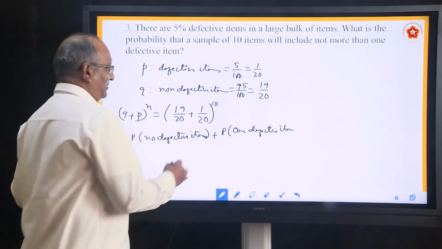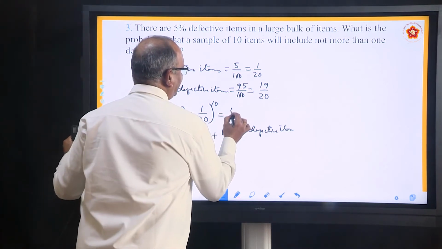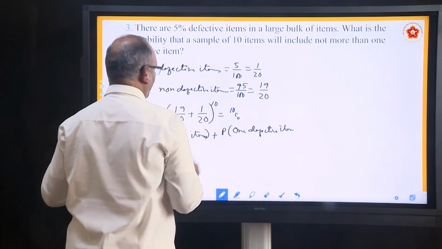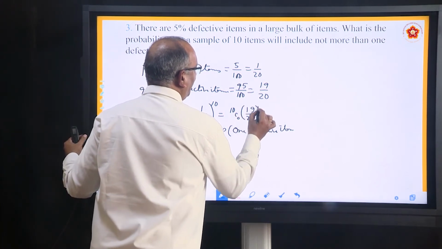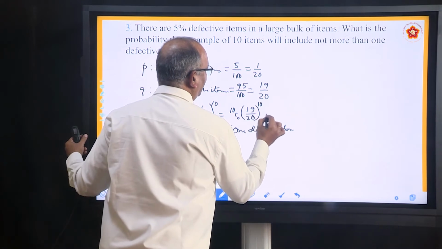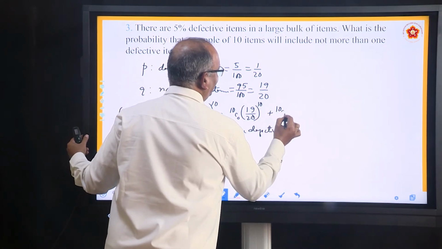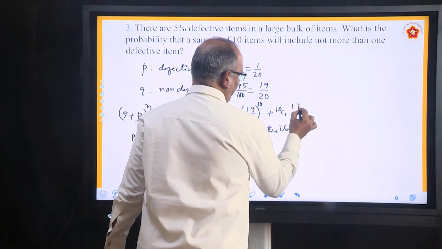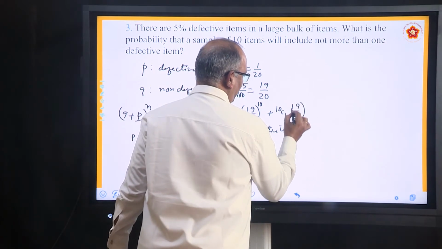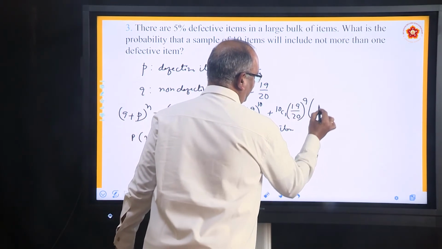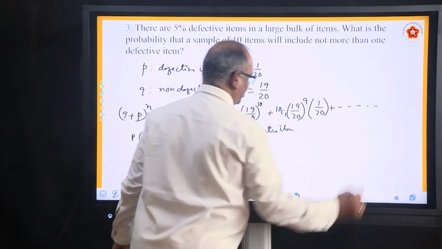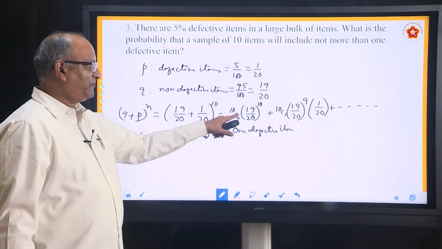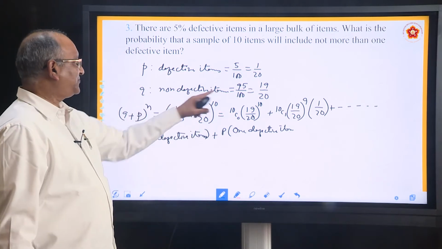The expansion will be 10C0 (19 by 20) to the power 10 plus 10C1 (19 by 20) to the power 9 times 1 by 20 plus and so on. 19 by 20 stands for what?